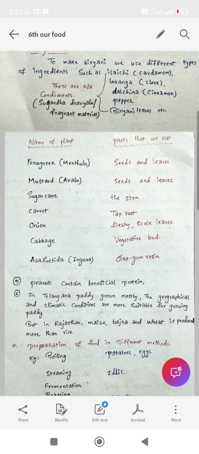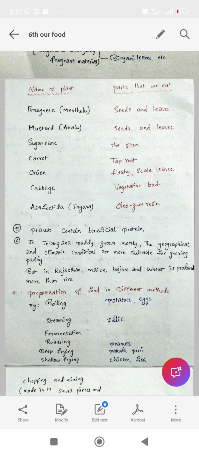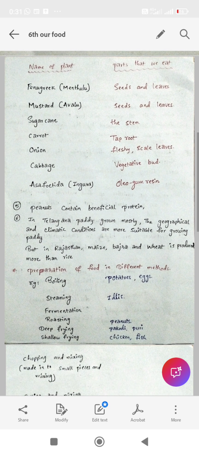Okay, so here I labeled a table. In this table, the names of the plants are given in your textbook, but the parts that we eat are not given, but I have given them in my PDF. Okay, listen. So first is the fenugreek plant, menthulu, which is a very well known plant. In these, seeds and leaves are the edible parts. In mustard, avalu, in these, seeds and leaves are the edible parts.